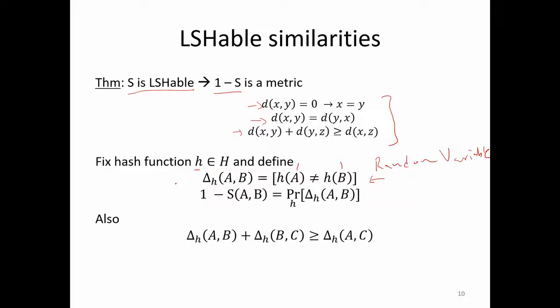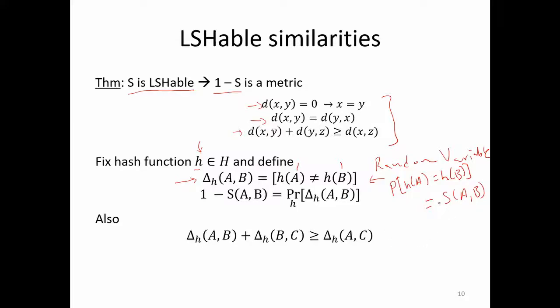Okay, so that is the event. So you can see that we know what we want. Our S is LSHable with locality sensitive hash function H. So we know that the probability of H of A equal to H of B should be equal to S of AB.